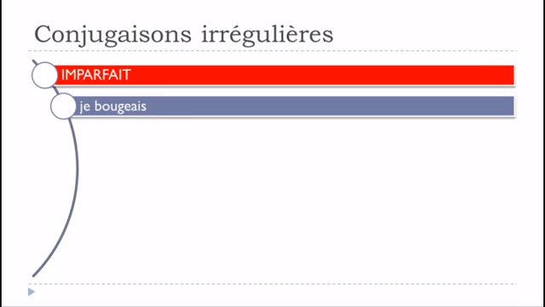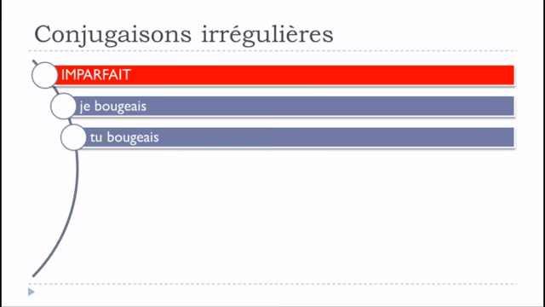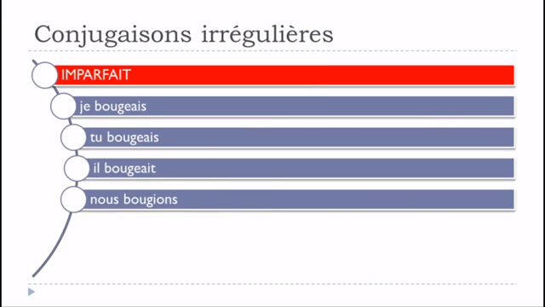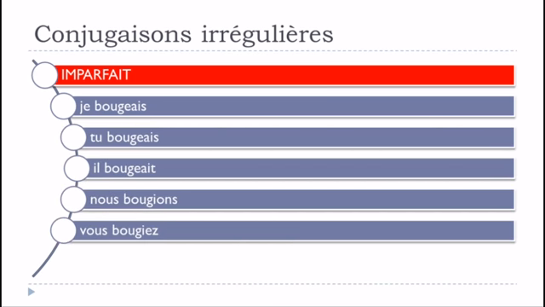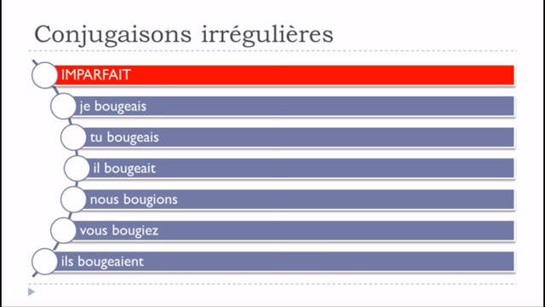And then imparfait, it will go like je bougeais, tu bougeais, il bougeait, nous bougions, vous bougiez, ils bougeaient. If you look carefully, it's quite interesting, because nous and vous are not concerned by that, just because, if you remember, when we combine G and I, we get the sound J. Okay, so that's the reason why we don't need to add this E here. But it's here, it's here, it's here, and it's also here for the plural.